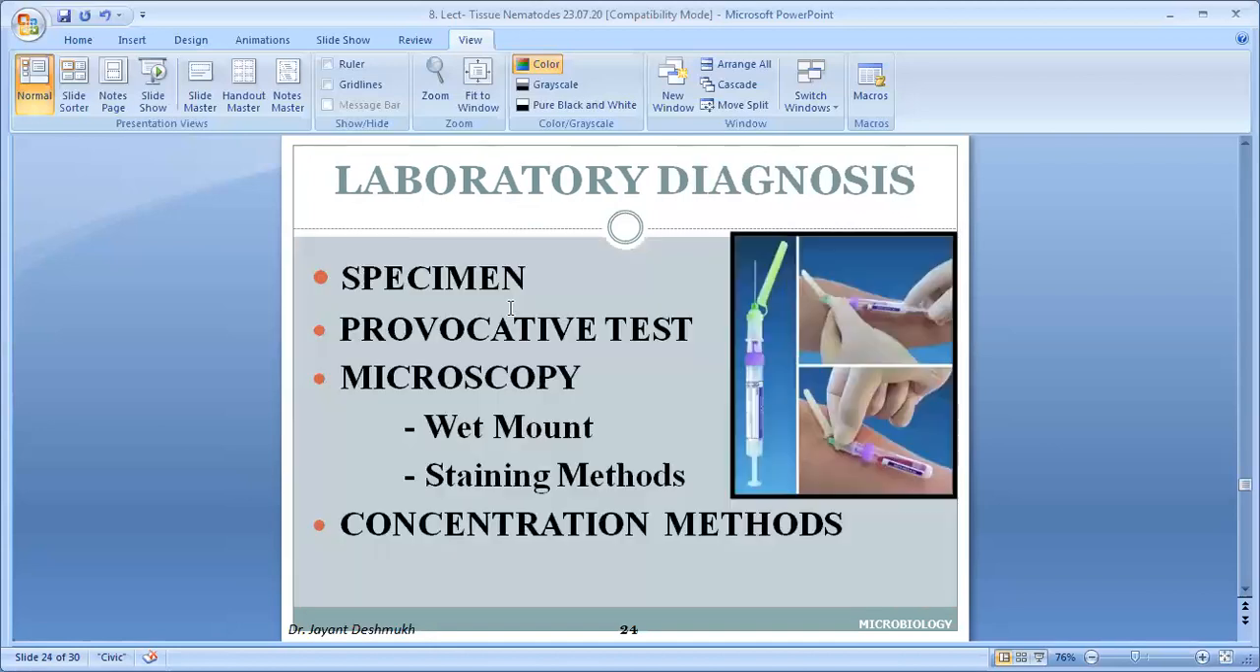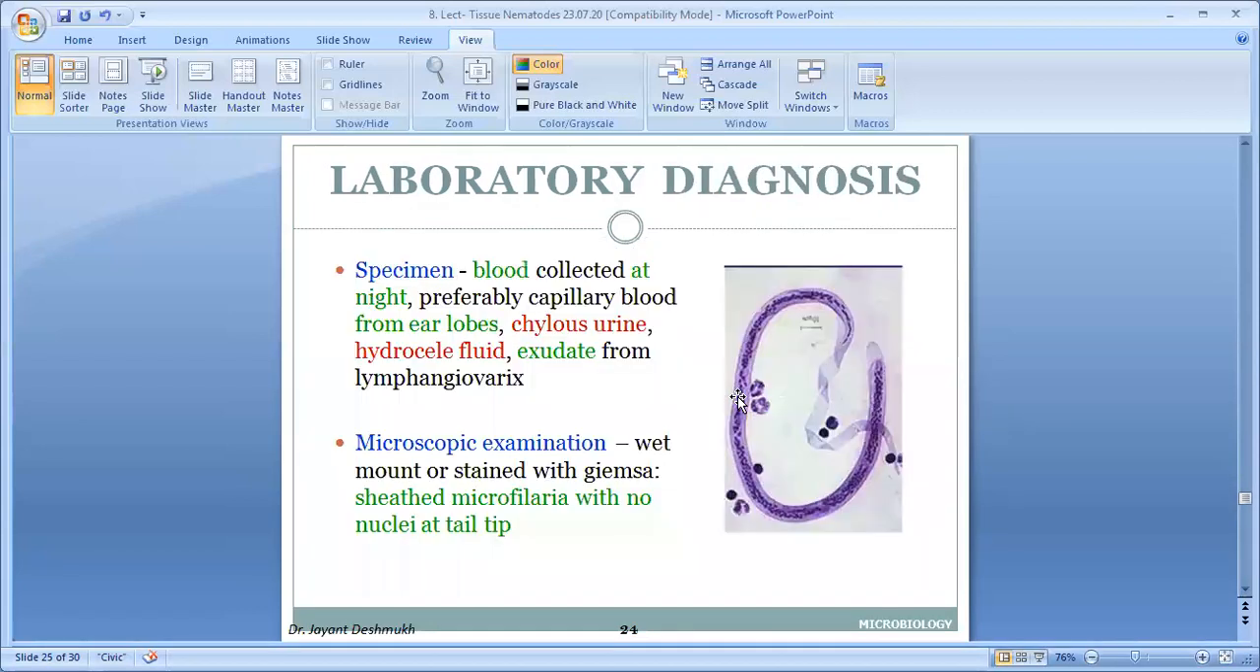Not the cubital vein as I have shown in the figure, though it is also acceptable. If not possible, okay. If the patient agrees, no problem. But if the patient agrees to give blood from the earlobe, it is a better site to collect peripheral blood. And the microfilaria is seen by the staining method, Giemsa staining method, or Leishman staining method, with Giemsa. This is Giemsa stained microfilaria with no nuclei at tail tip.